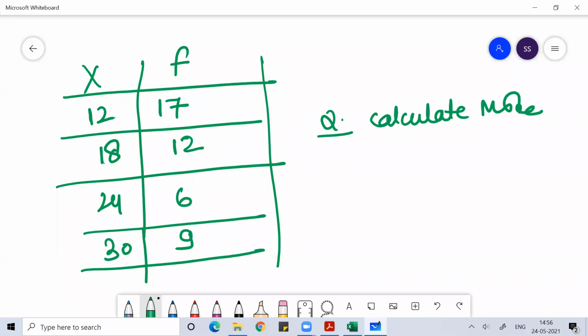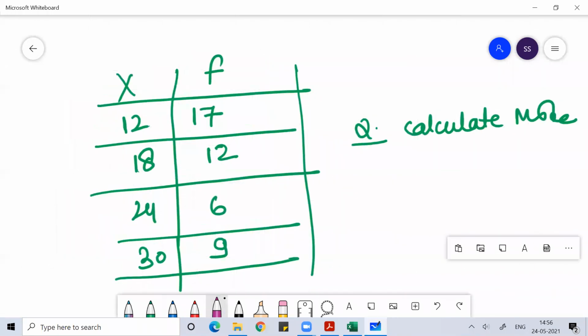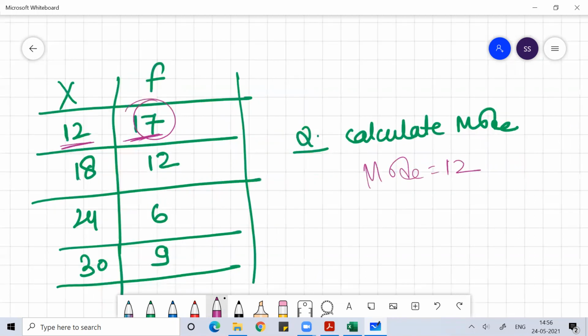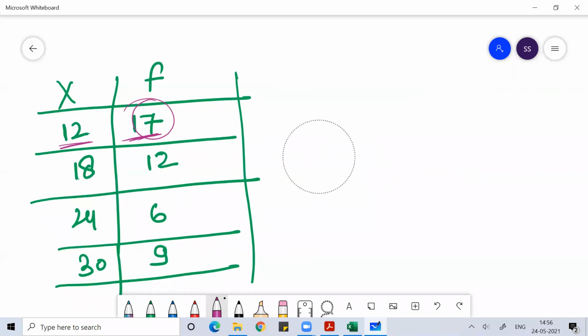Mode basically means the value which repeats the maximum. So which value is repeating the maximum? 12. So your mode is equal to 12, because 12 repeated 17 times, since the frequency is maximum for 12. I hope you're understanding. What do you mean by frequency? Frequency basically means how many times a value repeats.